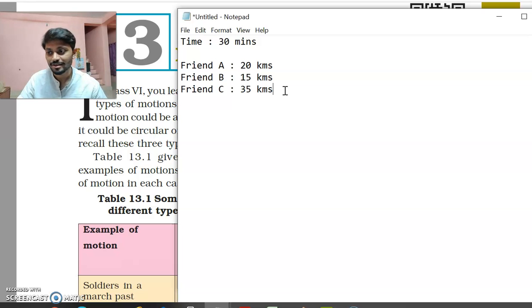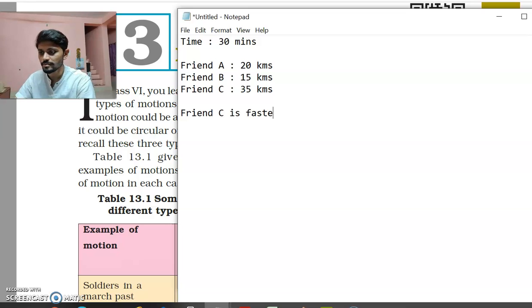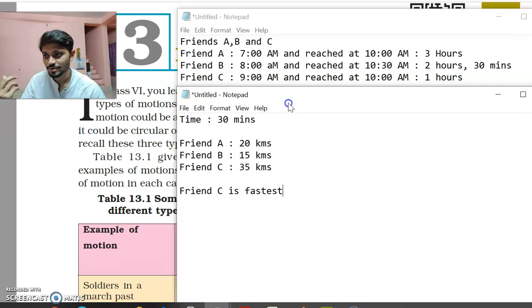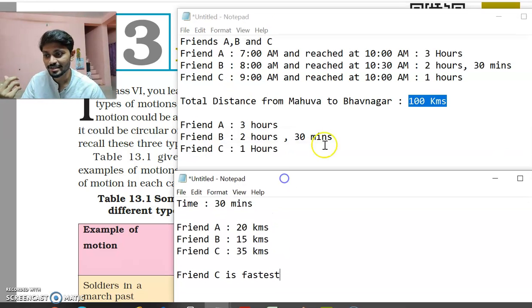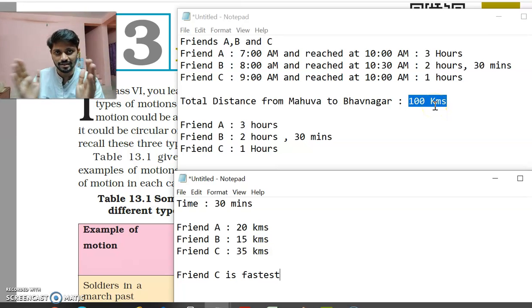ખબર પડી guys? શું થયું આમાં? આ કેસમાં શું થયું? કે the one who traveled more distance, so friend C is fastest as compared to A and B. Previous example માં શું હતું? We had total distance that was fixed, 100 kilometers. If the distance is fixed, then an object which completes the same distance in less amount of time, that is fastest.